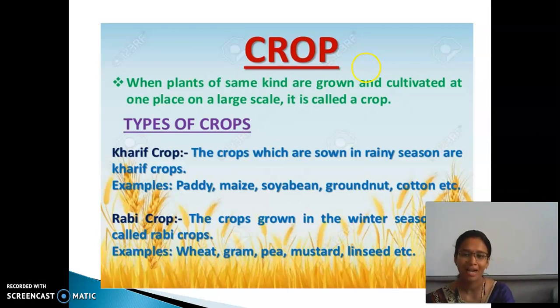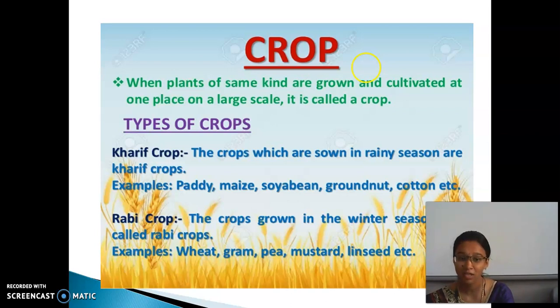Examples are paddy, maize, groundnut, cotton, etc. And then rabi crops. These are grown during the winter season, during the months of October to March. Examples of these are wheat, gram, mustard, etc.